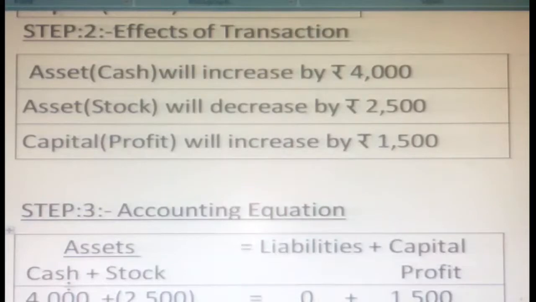Asset is equal to, under that, two items: cash, we got money, 4,000, and stock reduced by 2,500. Then capital profit 1,500. Now see the accounting equation: 4,000 minus 2,500, here we got 1,500. Here also capital profit 1,500. So naturally the accounting equation is equal. It never shows a difference; the accounting equation is always equal.